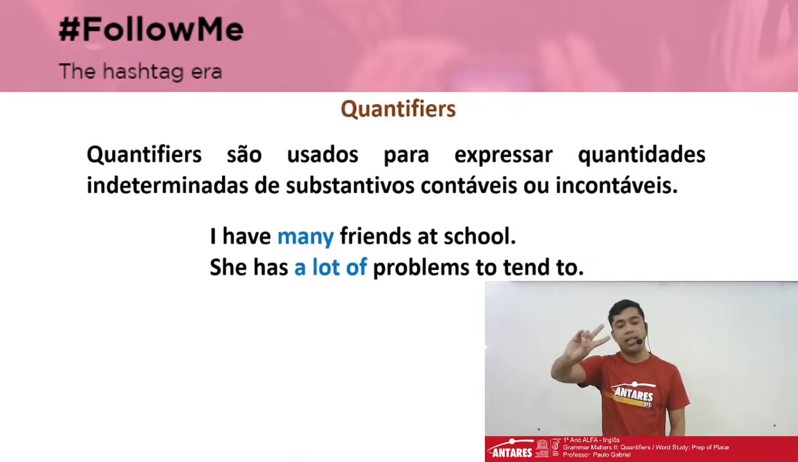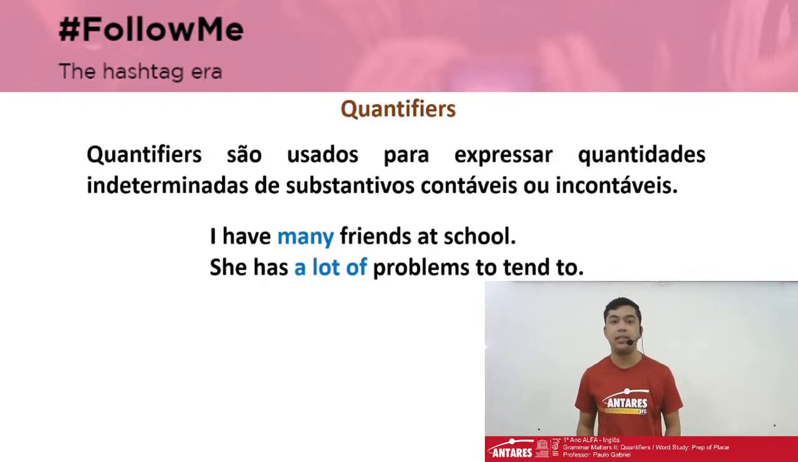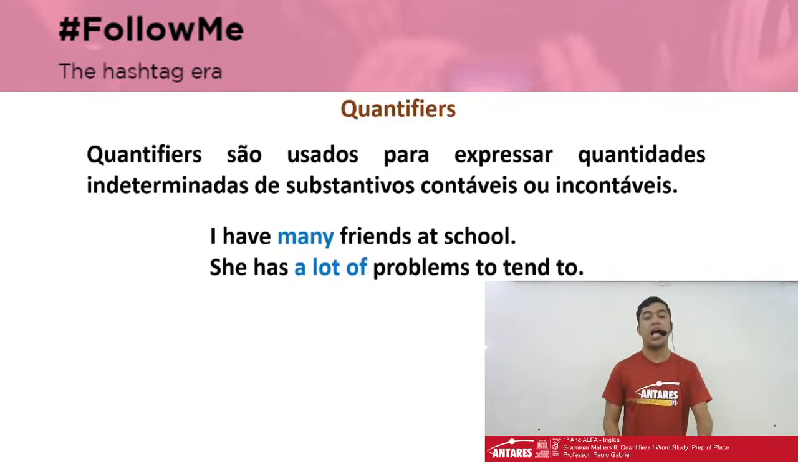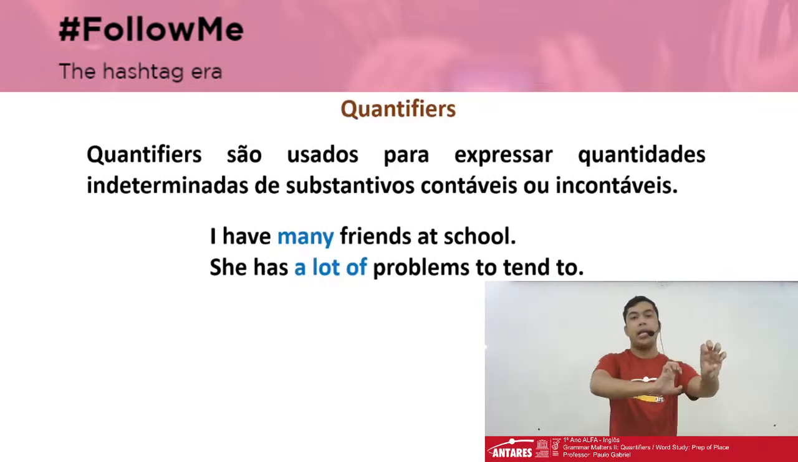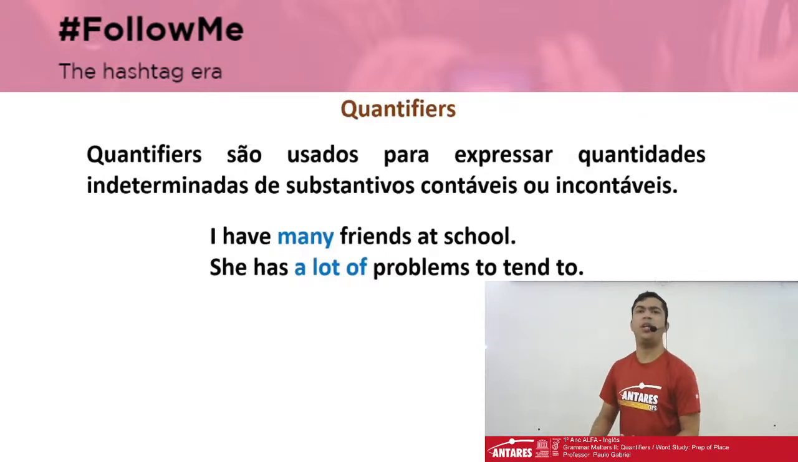So in these two sentences, we've got the nouns friends and problems. Pay attention that in both cases we have an S at the end of the word, okay? It means that they are countable nouns. So I have many friends at school. She has a lot of problems to tend to, okay? So many and a lot of, we are already seeing that we use both quantifiers with countable nouns.